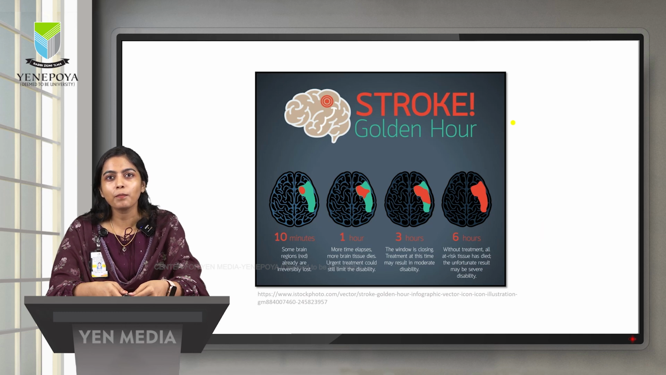So when it comes to the management, the most important point to be remembered is the golden hour. The golden hour for a stroke patient to be admitted to the emergency ward or neuro ward is 3 hours. Within this stipulated time of 3 hours, the patient should be admitted, otherwise it will lead to severity.